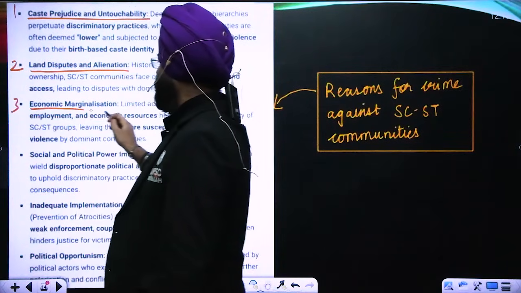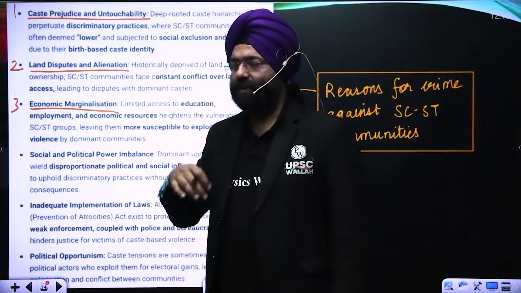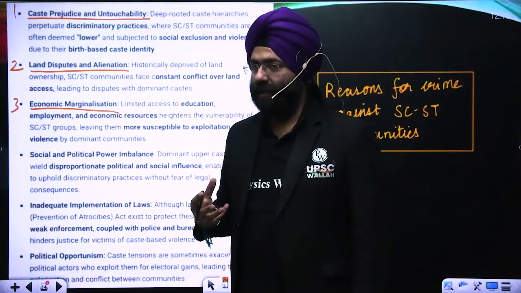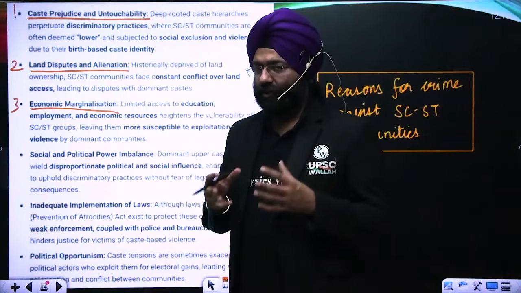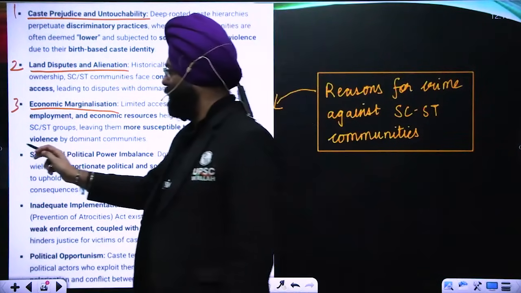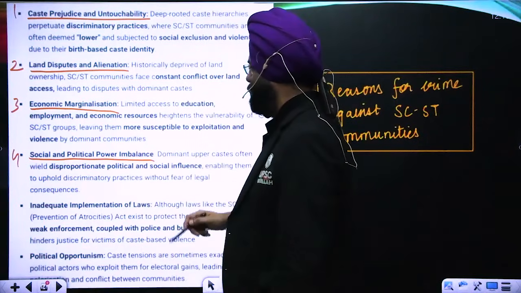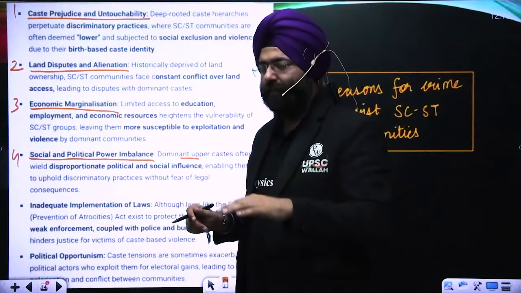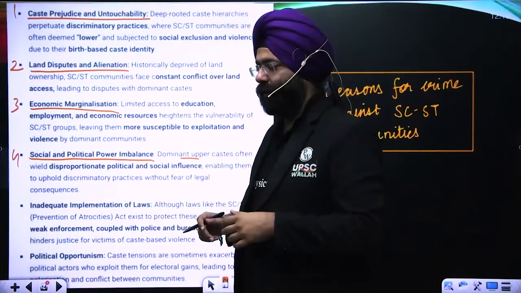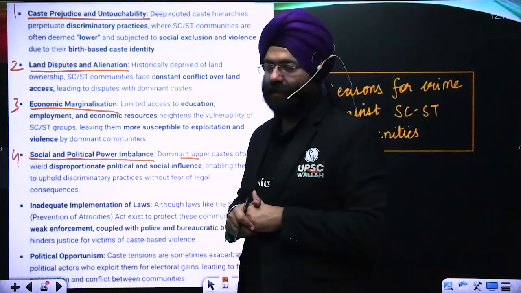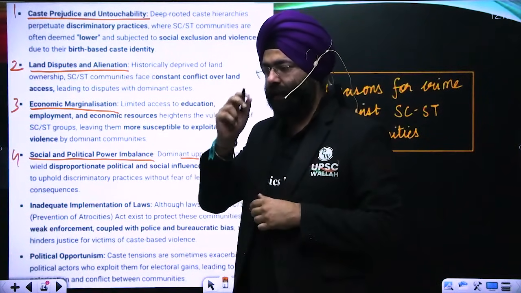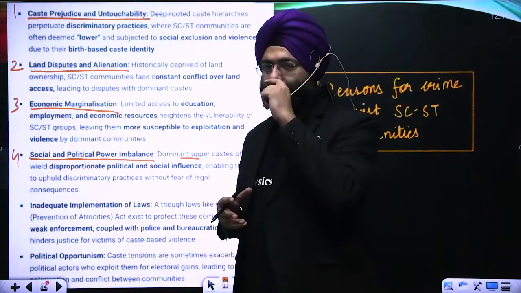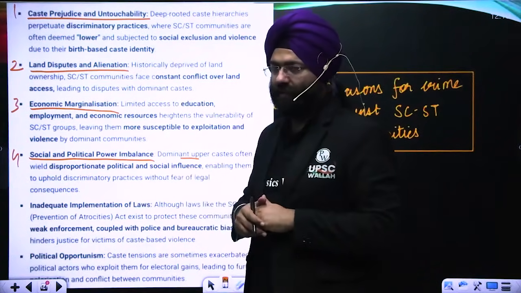Then economic marginalization. These are among the poorest communities also. If you realize that among the scheduled caste, only 5% earn more than 10,000 rupees per month. So these are among the most vulnerable sections of society who are also poor. Fourth, social and political imbalance. If you talk about scheduled caste, they lie lowest in the caste hierarchy, and because of that they tend to suffer from a lot of social and political discrimination. Along with that, scheduled tribes, being an isolated set of people, are also treated as backward like the scheduled caste, and that is why they are marginalized in the political and social sphere.